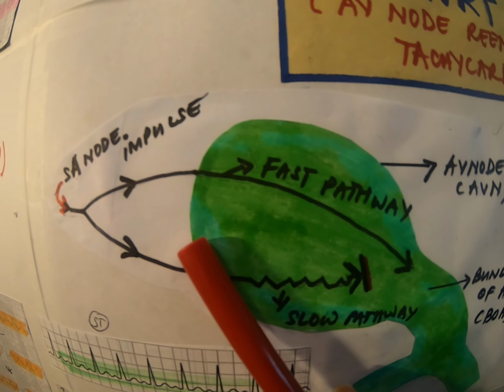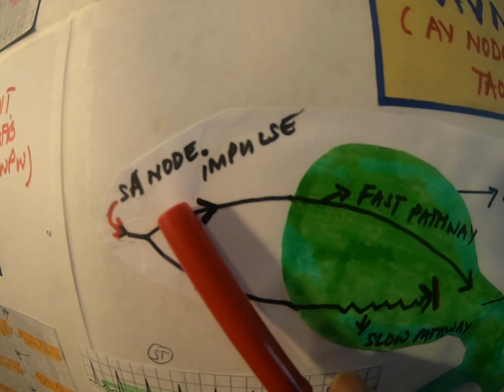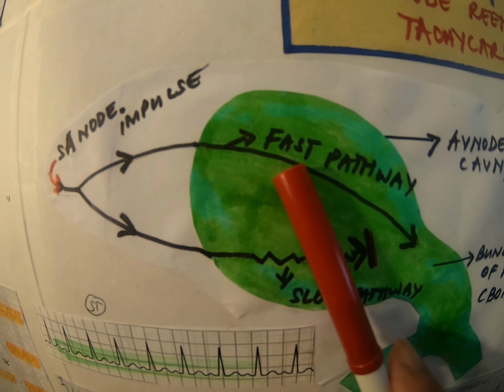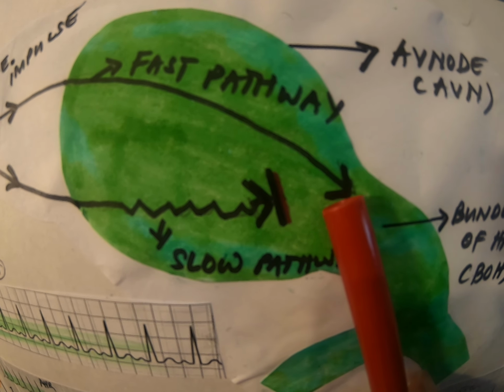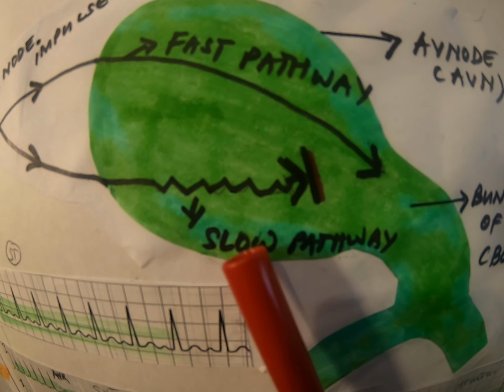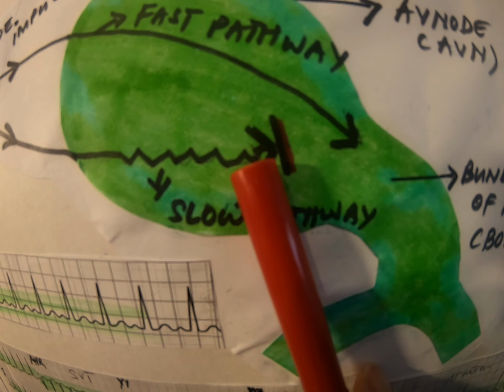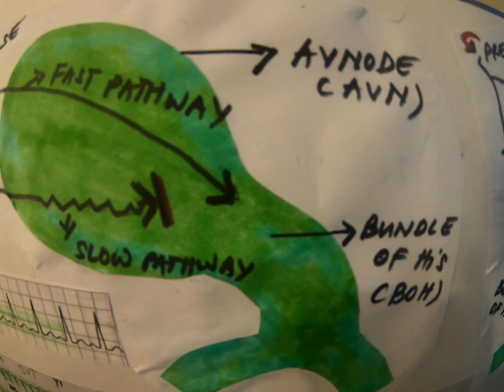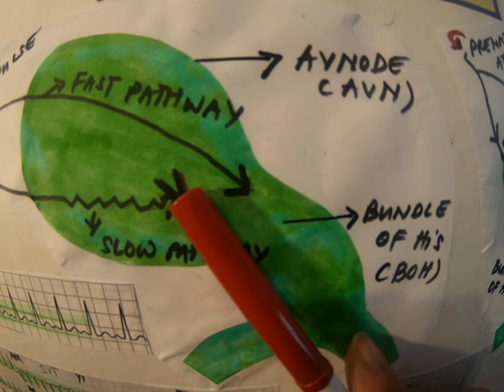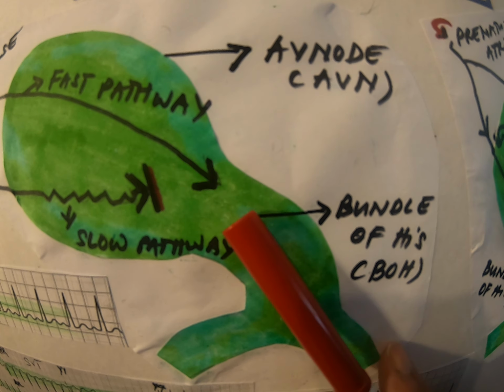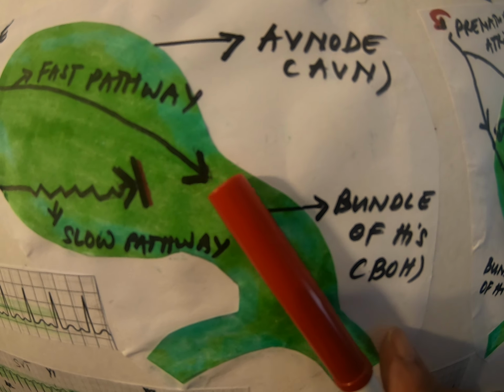So what happens is that if the impulses come from the SA node, most of them will go in here. There's a recovery, there is a refractory period. And then some of them will go here. By the time the recovery is finished here and they try to get in, the recovery phase of this fast pathway is already over. So this will be extinguished. And impulses coming through here will go down to the ventricle to stimulate it.